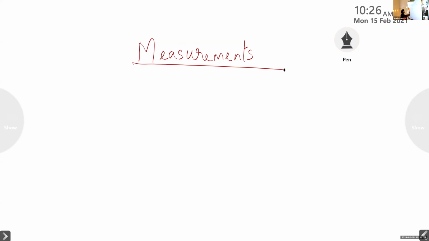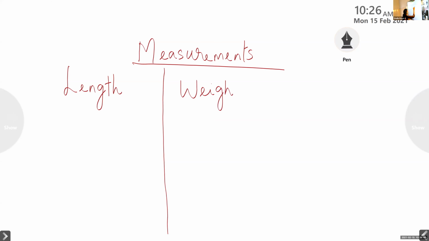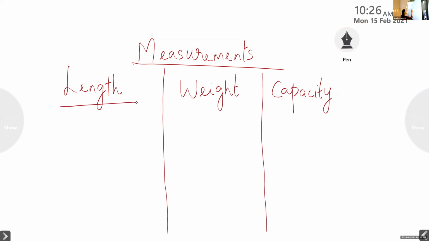And children, so measurements, what are the things we learned now? We have length, that is you measure the height or distance like that. Then we have weight, how heavy you are, or when you go to grocery shops we will measure. Then we have capacity.